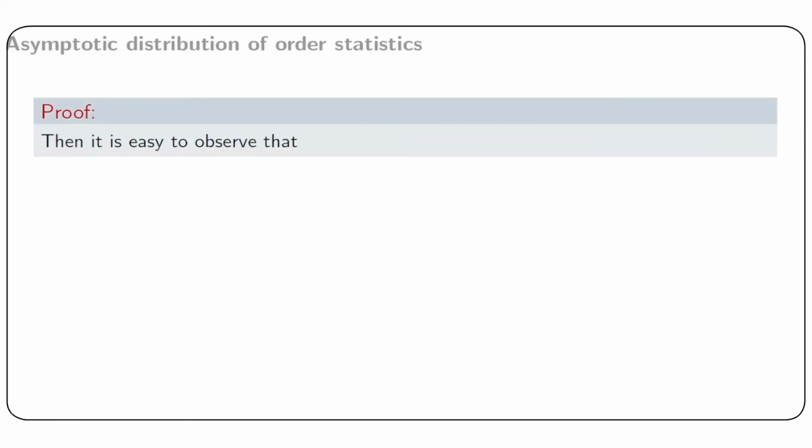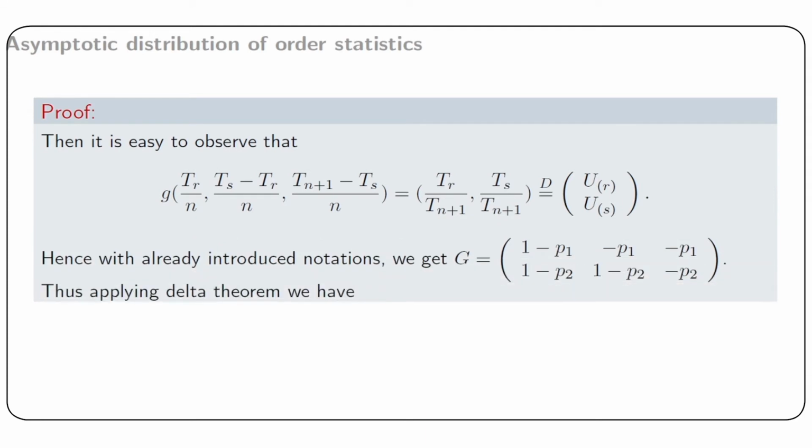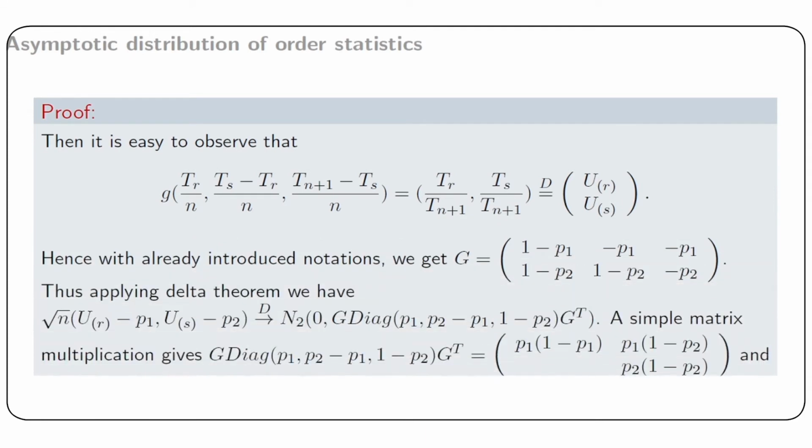Then it is easy to observe that g of Tr divided by n, Ts minus Tr divided by n, that is if we substitute u1 as Tr by n, u2 as Ts minus Tr by n and u3 as Tn plus 1 minus Ts by n, we find the two component vector with elements Tr by Tn plus 1 and Ts by Tn plus 1, and naturally it has the same distribution as u ordered r and u ordered s.